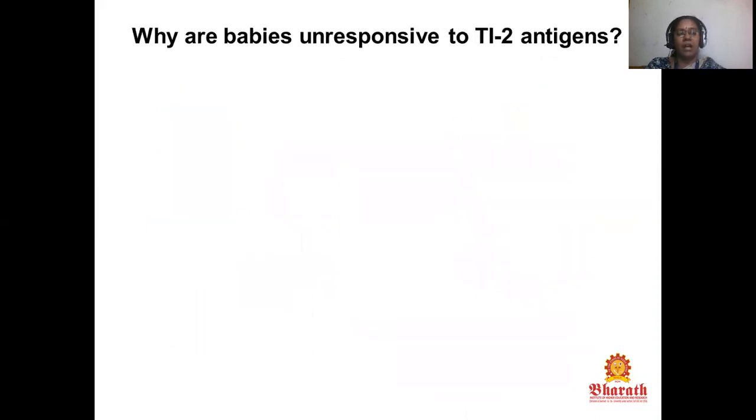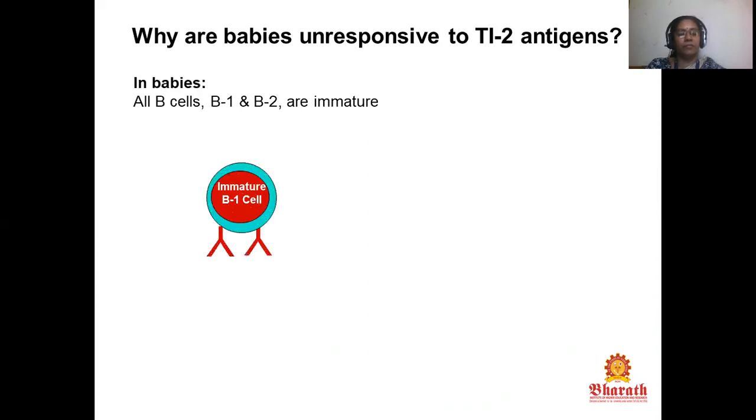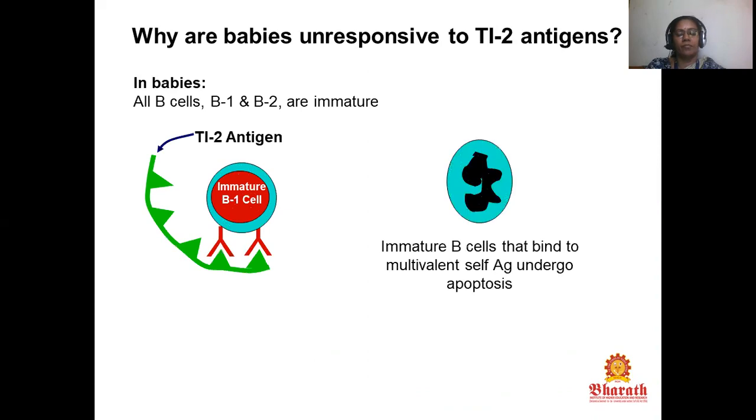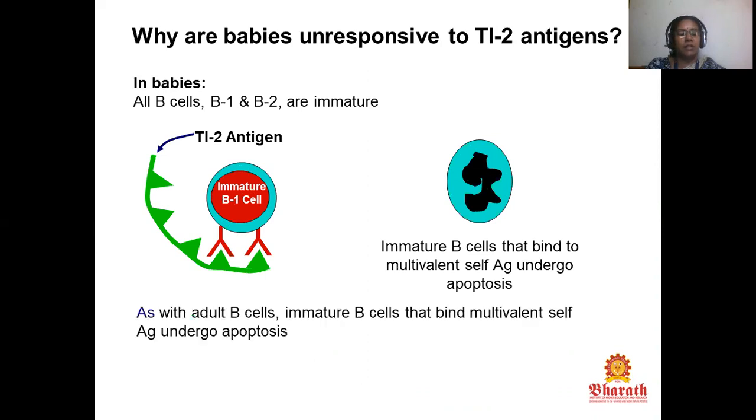Why are babies unresponsive to TI2 antigens? All B cells, B1 and B2, are immature. Immature B cells that bind to multivalent self-antigen undergo apoptosis, and as with adult B cells, mature B cells that bind multivalent self-antigen undergo apoptosis. Hence babies do not respond to TI2 antigens.